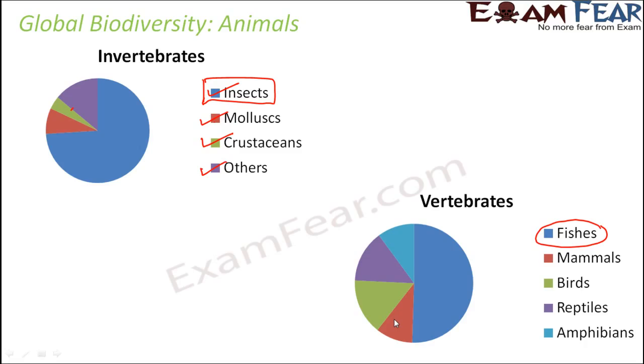Similarly, we will see it in case of plants as well. These charts actually give you an idea about which groups of animals have a lot of variety of species within themselves. Like here we got to know that insects and fishes are some of those groups of animals which have a huge variety of species within them.